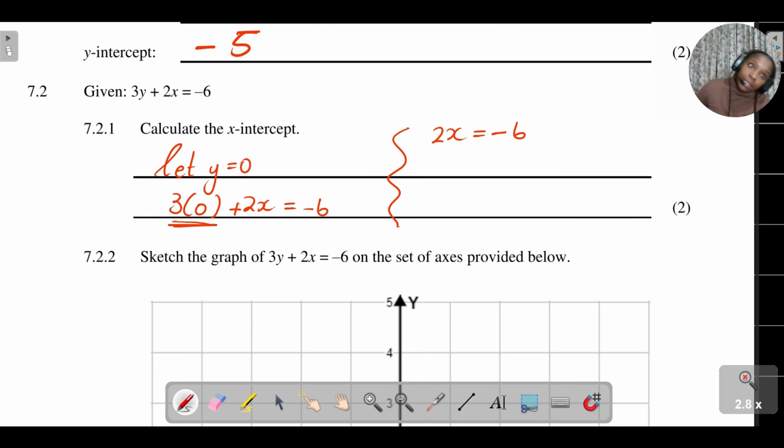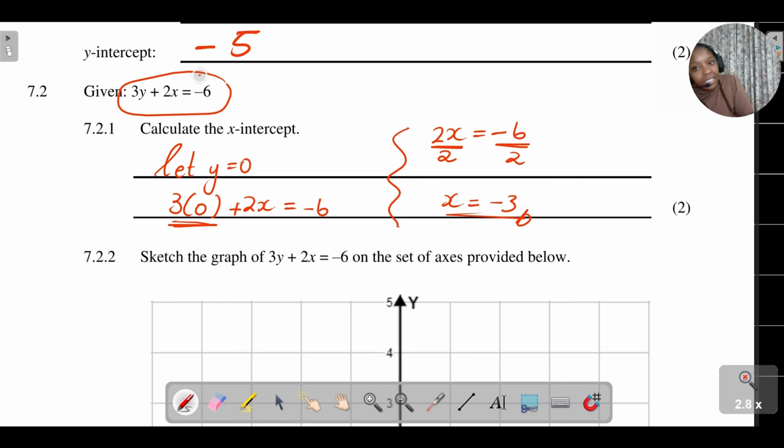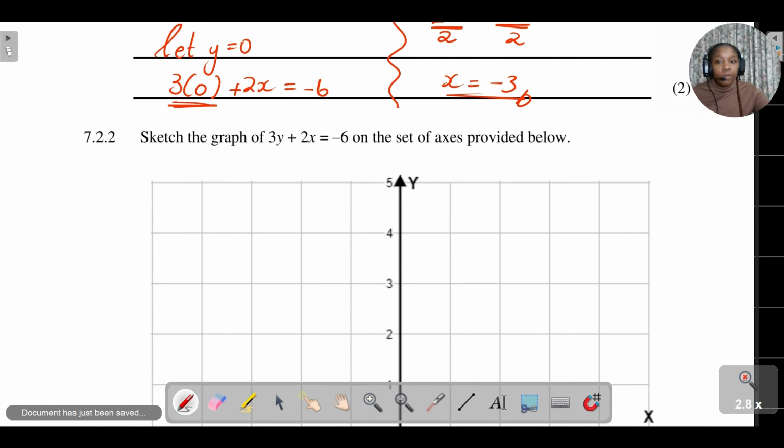How do I isolate the x? I'm going to do the inverse. It's 2 times x. To get rid of the 2, I'm going to divide by 2. Divide by 2. So x is equal to 2, 4, 6, -3. So that basically means that if you're looking at just this linear function, which it is, when my y is equal to 0, my x is going to be equal to -3.